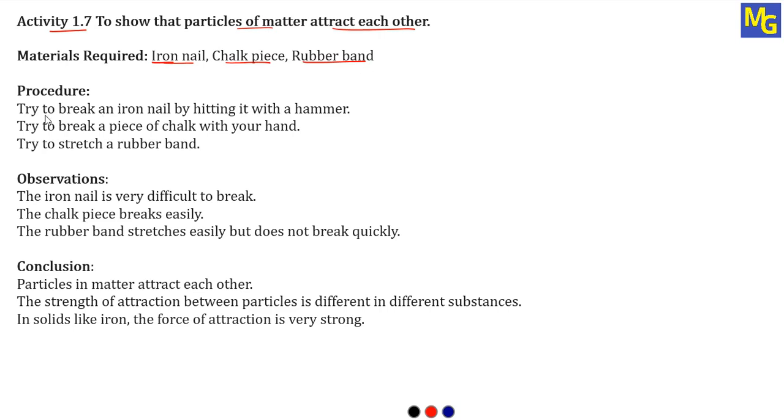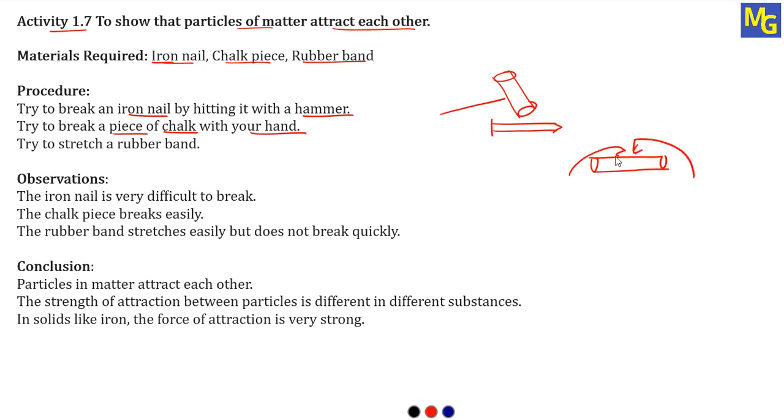Now the procedure. First, try to break an iron nail by hitting it with a hammer. So take that iron nail and hit it with the hammer. This is the first procedure which you are going to do with the iron nail. Second, try to break a piece of chalk with your hand. So take the piece of chalk, hold it here with one hand, hold it here with the other hand, and try to break it from here.